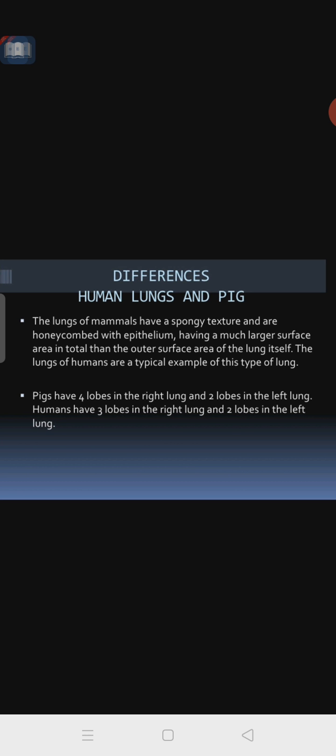Both are mammals only, but what difference is there? The lungs of a mammal have a spongy texture and are honeycombed with epithelium, having a much larger surface area in total than the outer surface. So these are the spongy textures of human beings, with the honeycombed epithelium. The lungs of humans are a typical example of this type of lung.